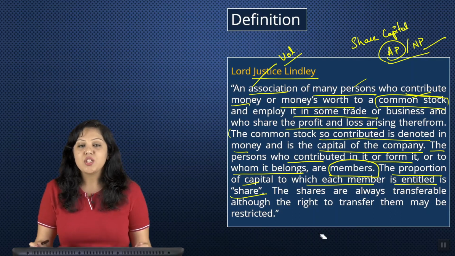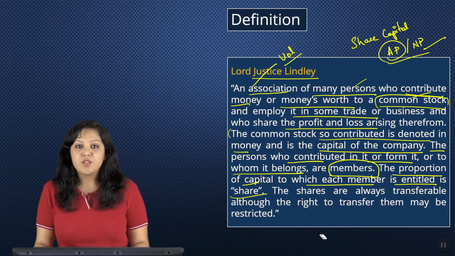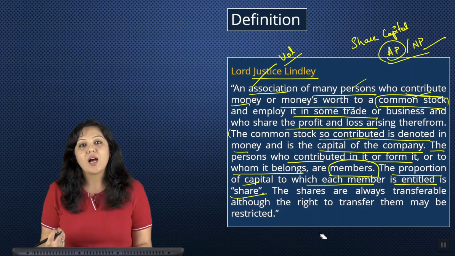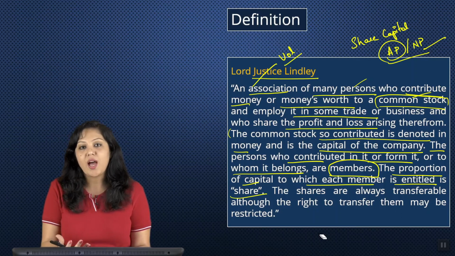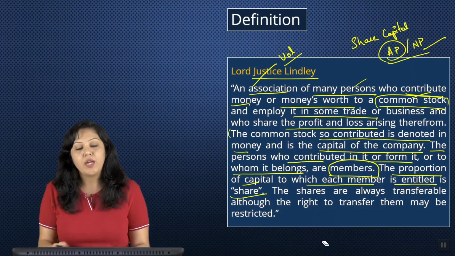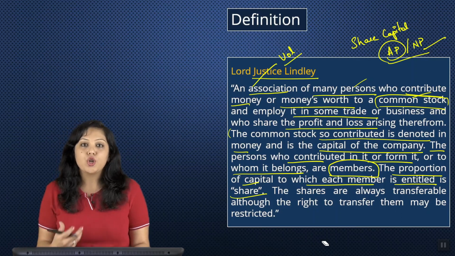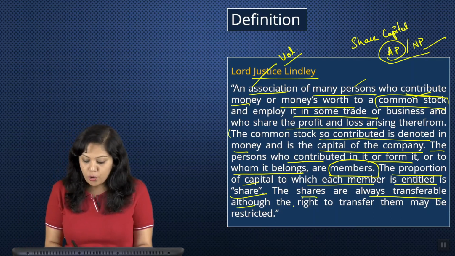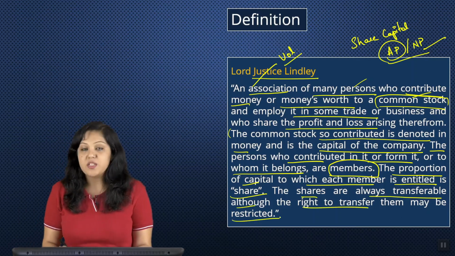Okay, so the decisions taken in the general meeting will be either through ordinary resolutions or special resolutions, which is basically voting. So how much vote can I cast? I can cast only up to the amount of share capital, or the amount of shares I have in the share capital. Okay, so shares are allotted by the company to the members in proportion to their contribution to the share capital. The shares are always transferable, although the right to transfer may be restricted.